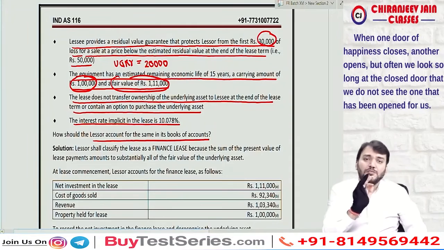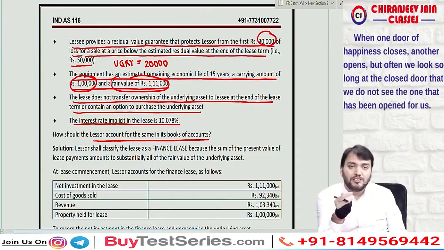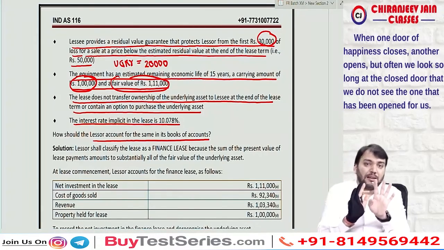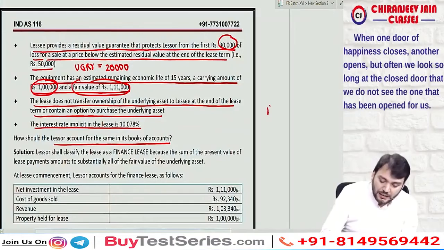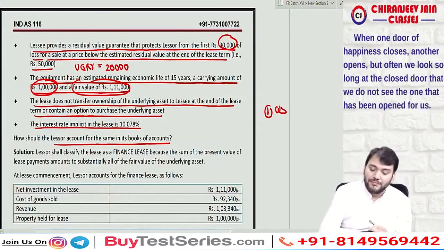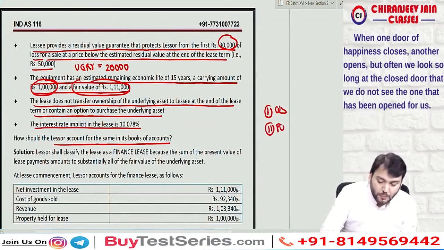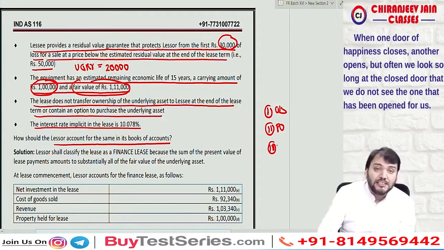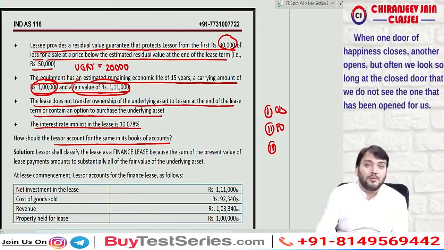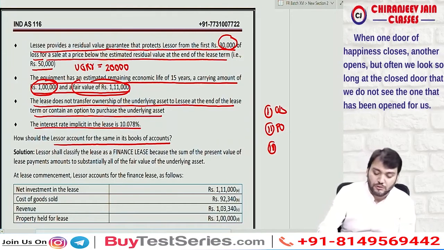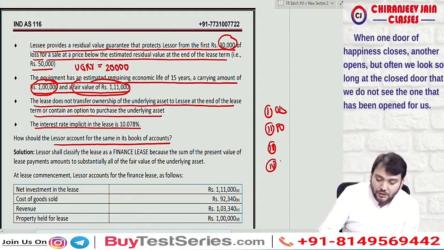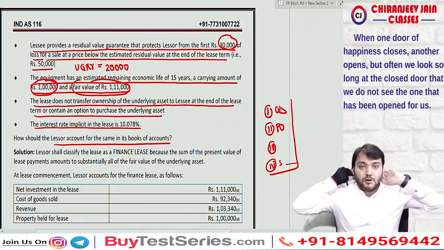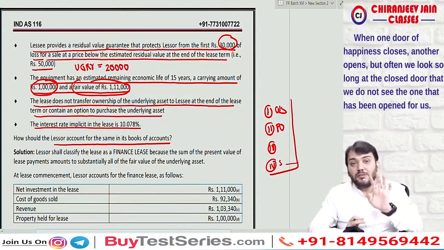Now first we need to find out whether it is an operating lease or finance lease. So can I say we need to identify the 5 examples. First, can I say ownership is not transferred at the end. Second, there is no purchase option given. So that point is also not applicable. Can I say the lease term does not cover the major part of the economic life of the asset? This point is also not applicable. It is given that it is not a specialized nature asset. So this 4th point is not applicable. It means only we need to now cross check the fourth point.